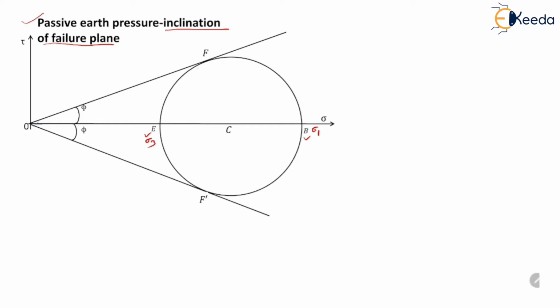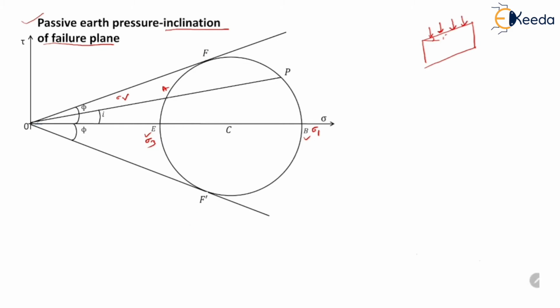So this circle touches the envelope at point F and F dash. The soil element was like this. That means its top surface is inclined at an angle I. So here line OP is inclined at an angle I. So it represents the top surface of this element, and its length, which is OA, is equal to sigma V, which is the vertical pressure acting on the top surface of this element.